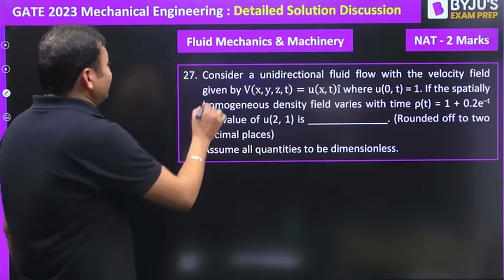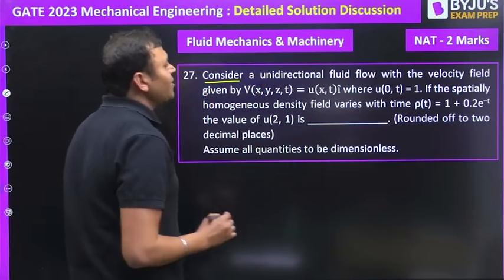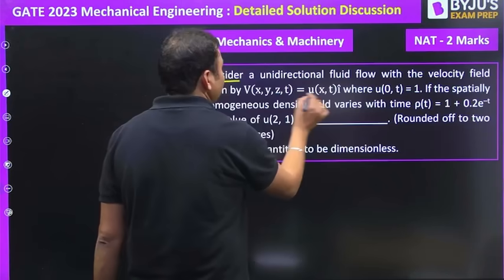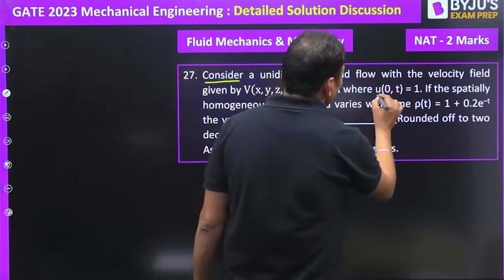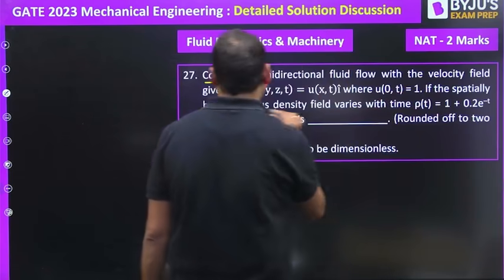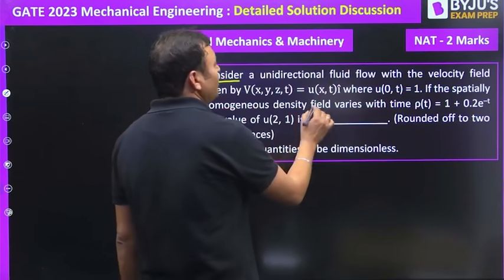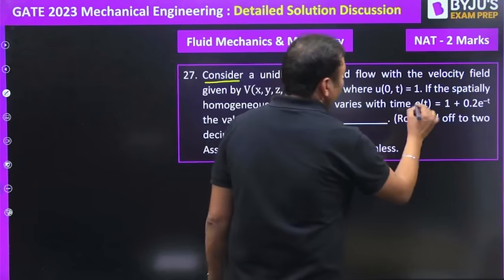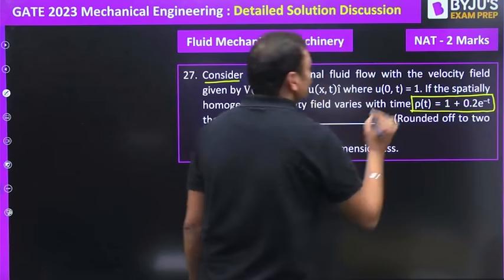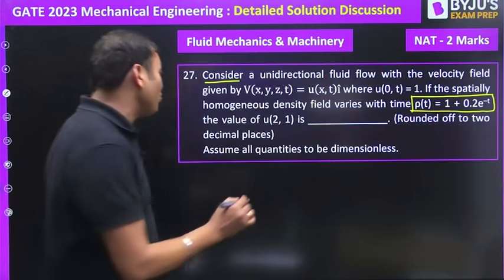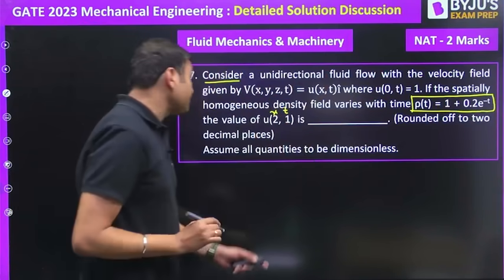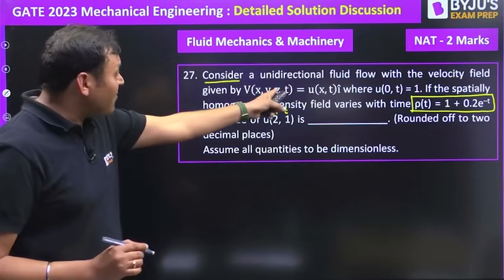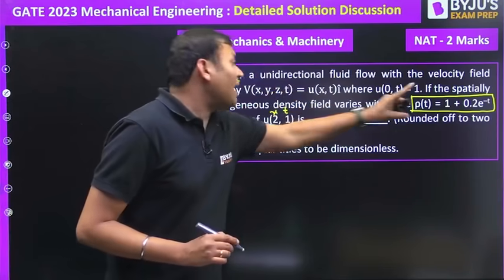Question number 27. Consider a unidirectional fluid flow with the velocity field given by this expression. U is a function of x and time, where u at 0, t is equal to 1. If the spatially homogeneous density field varies with time, so density is varying with time, so it is compressible flow. The value of u at x is equal to 2 and t is equal to 1 will be. Because it is one dimensional and compressible flow,